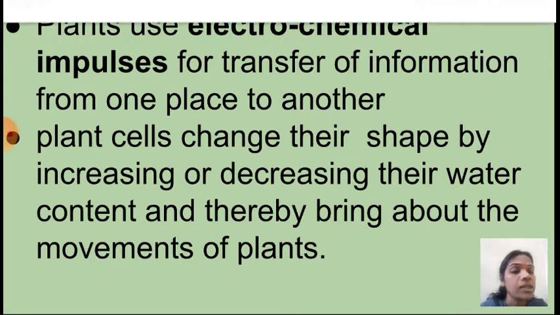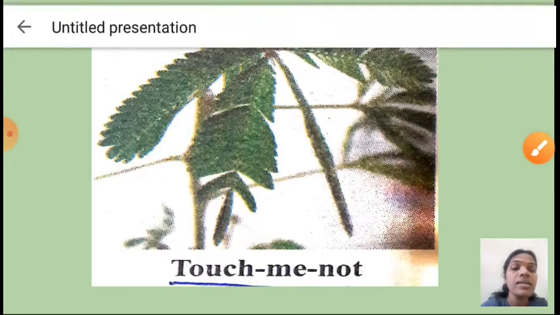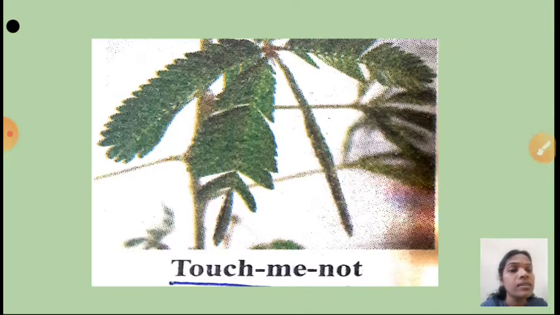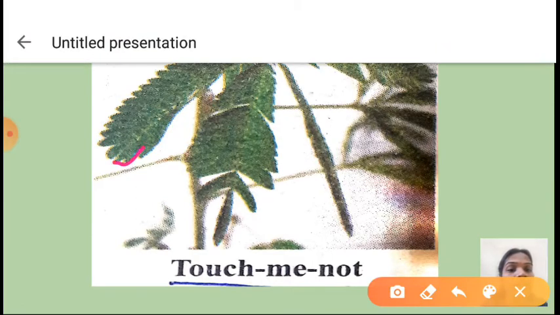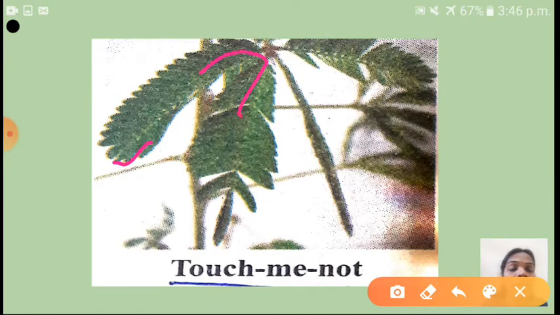Okay, children, shall I go to the next now? See here, this is the touch me not plant. Children, can you say, when we touch here, that movement is there? When we touch here, that movement is there in this plant, but because of that movement, will it grow? Yes, this plant will not get growth. So this is the example of growth irrelevant movement.